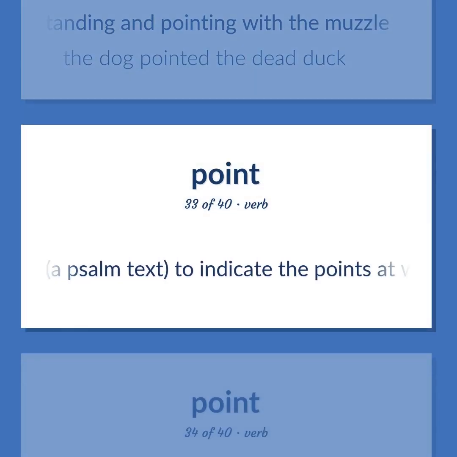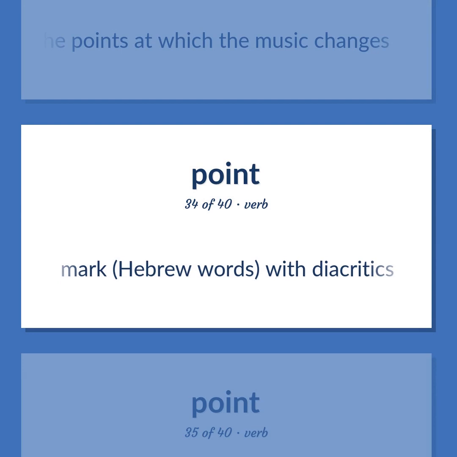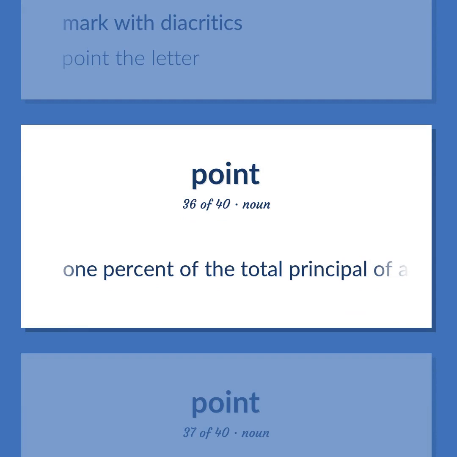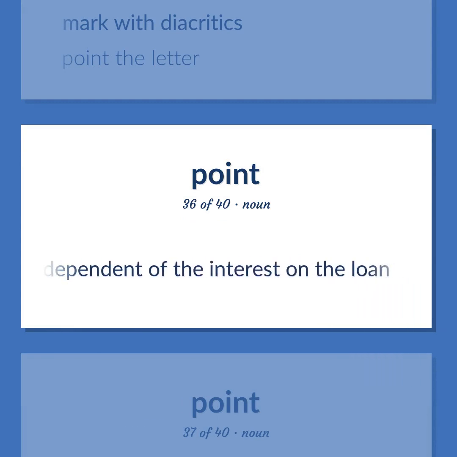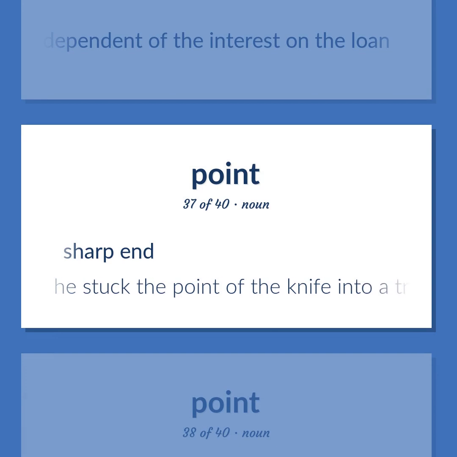Mark a psalm text to indicate the points at which the music changes. Mark Hebrew words with diacritics. Mark with diacritics. Point the letter. 1% of the total principal of a loan. It is paid at the time the loan is made and is independent of the interest on the loan. Sharp end. He stuck the point of the knife into a tree.